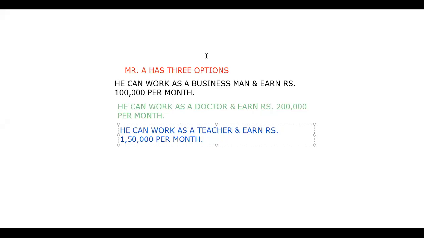The very first alternative available to him is that he can work as a businessman and earn rupees 1 lakh per month. The second alternative says that he can work as a doctor and earn rupees 2 lakh per month. And the third option is that he works as a teacher and earns rupees 1,50,000 per month. These 3 alternatives are given. The question arises, suppose he selects working.